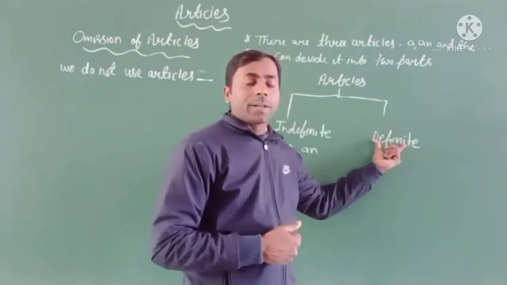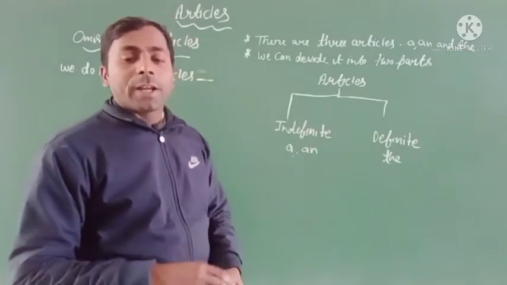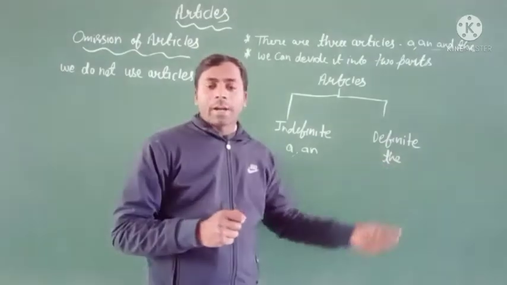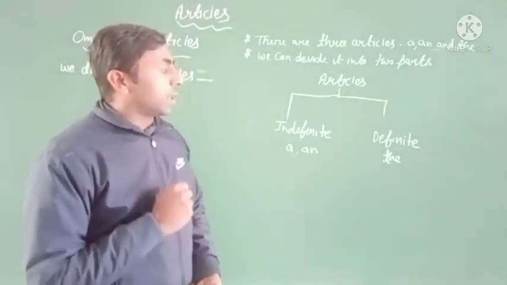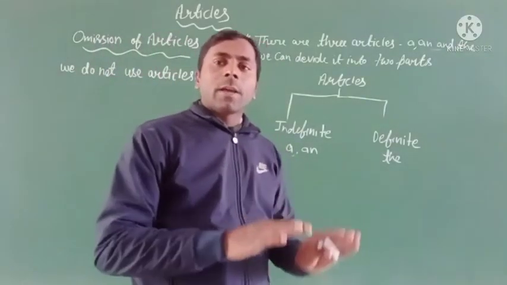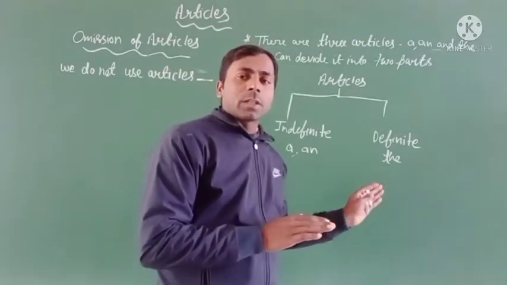The definite article is the, because it points to a specific person or thing, and it is used for a particular place, person or thing.